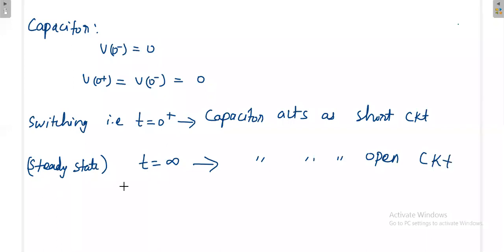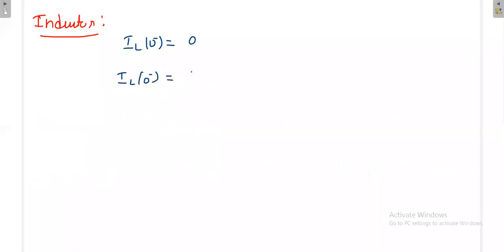Okay, so lastly we have seen this concept. Next, for the inductor, we will write in terms of current. For the inductor, if you are operating the switch at t equal to 0, before operating the switch the current through the inductor is 0. Again, the current through the inductor cannot change suddenly. That's why iL(0-) = iL(0+) = 0 only.